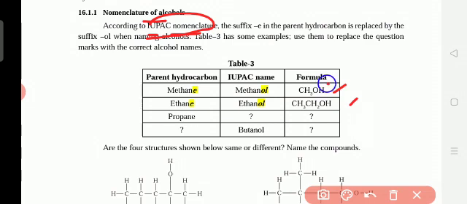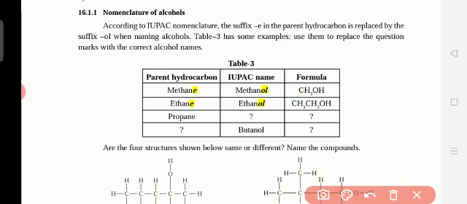Adding OH to the root of the hydrocarbon gives an alcohol, for example methanol. When carbon and hydrogen are together in a compound, it is called a hydrocarbon. C means carbon, H means hydrogen.